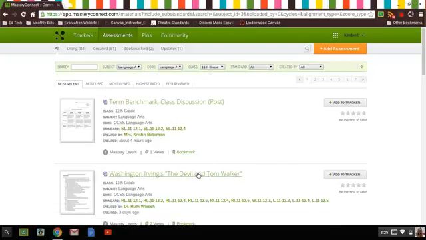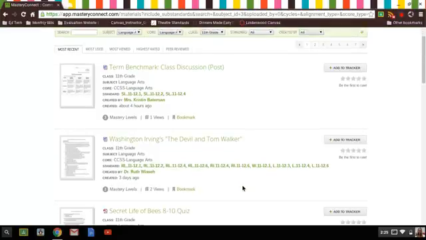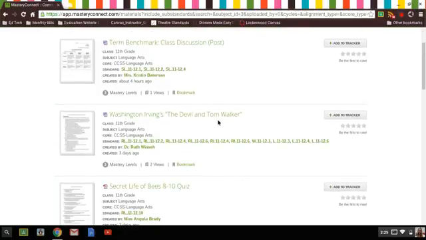Let's say that this is an assessment we're thinking about using. We can tell that it's Washington Irving's The Devil and Tom Walker, so it's probably going to be discussing this. It's 11th grade language arts using Common Core, and it meets all of these standards. It's created 3 days ago. It uses 3 mastery levels, and it was created by this person, which if you click on their name, it goes to their profile.